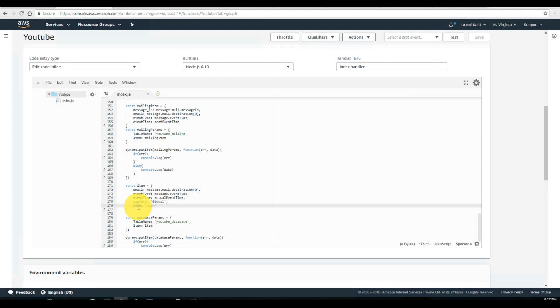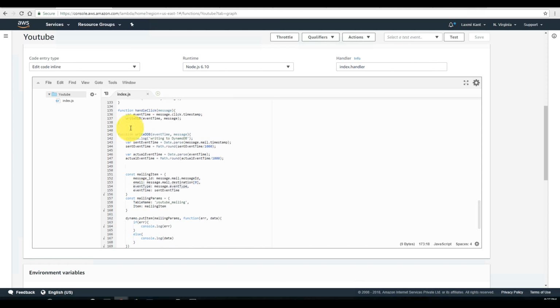Country is string, name is string there. Event time is integer value, and here it is type, so it's okay. It seems it's okay, there is no problem here, and table name is okay, no problem there. Now let's see this one, what happens to this one.